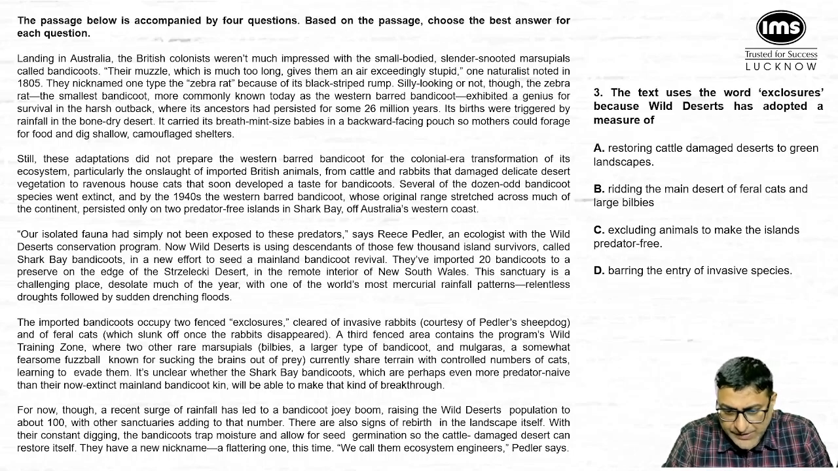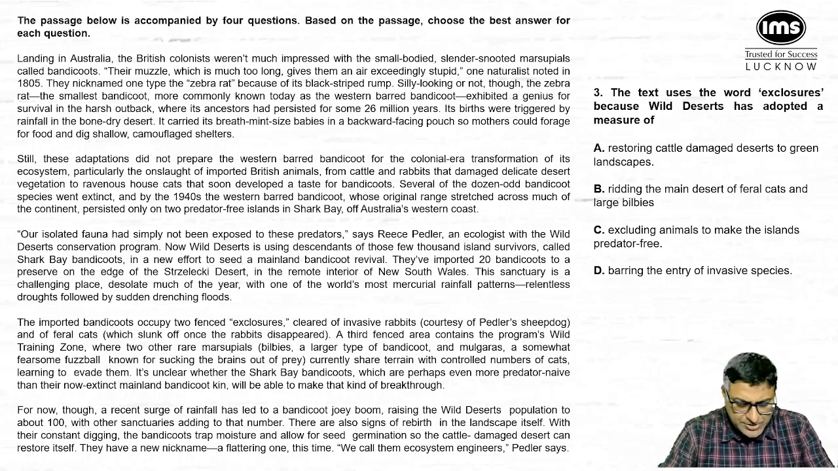Going forward to question number 3, the text uses the word exclosures because wild deserts has adopted measure of. Now, where do you find this particular exclosures? Come to 1, 2, 3, 4, fourth paragraph. It says the imported bandicoots occupy 2 fence exclosures cleared of invasive rabbits. Now, ये जो exclosures है इसको क्यों बनाए थे? ताकि ये जो bandicoots वहां पे है उसको कोई खा ना ले, the invasive species उसको खा ना ले, ठीक है? ताकि the effort was to revive its particular lot and hence उसको घेर दिया गया था.